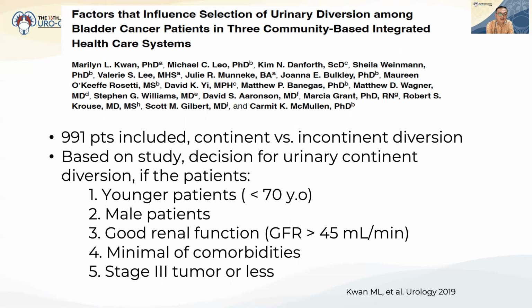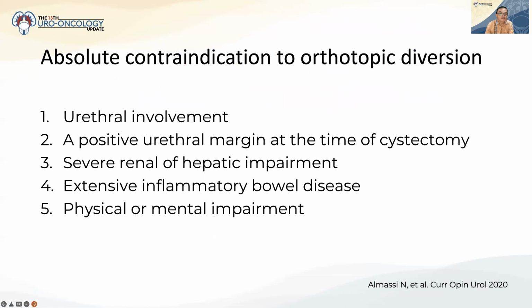And after the study, they have a decision for urinary continence: if the patient is a younger patient, it means less than 70 years old, male patient, because the continence rate is higher than female, good renal function, minimal comorbidities, and stage 3 tumor or less.